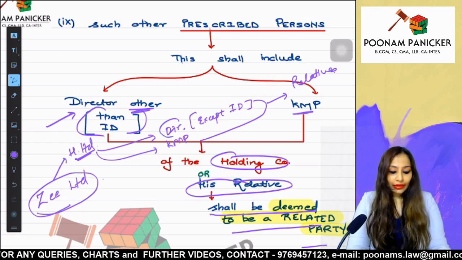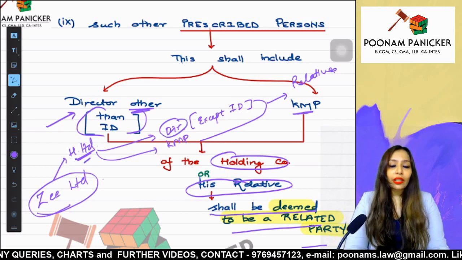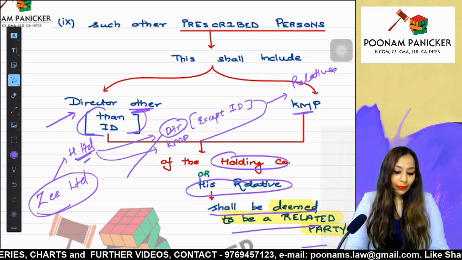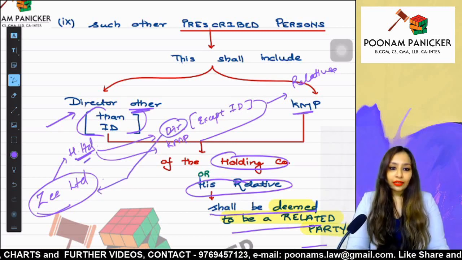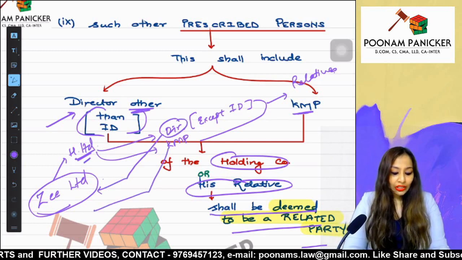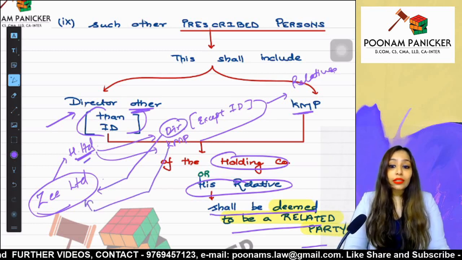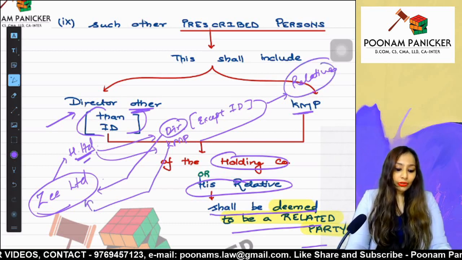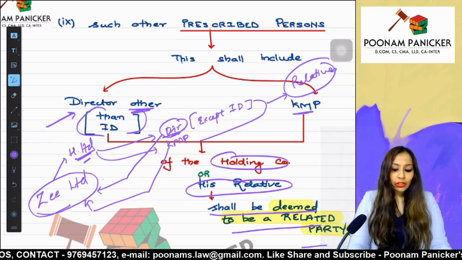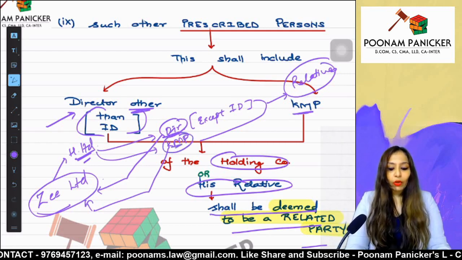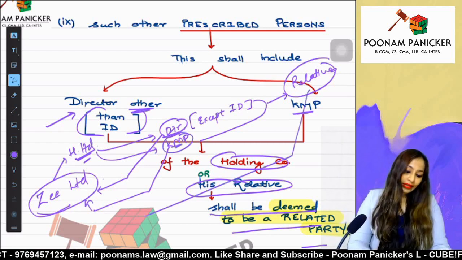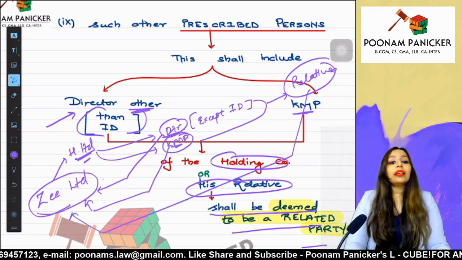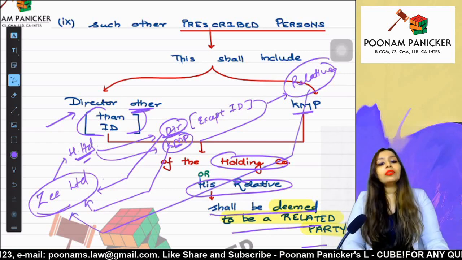So, a director of H Limited, which is the holding company of the contracting company Z, is a related party. KMP of H Limited is a related party for Z Limited. Similarly, relatives of the director of H or relatives of the KMP of H are again considered as related parties from the context of Z Limited.